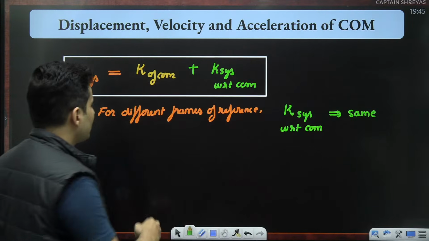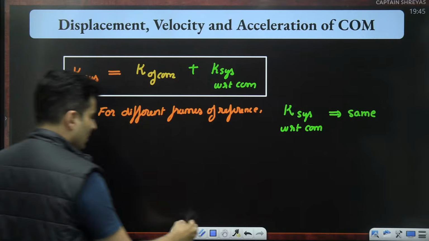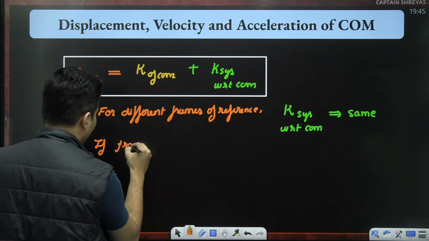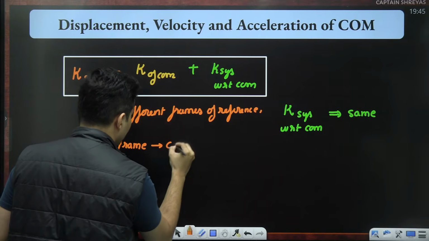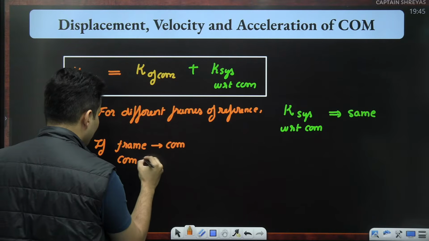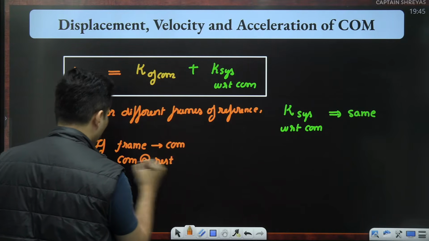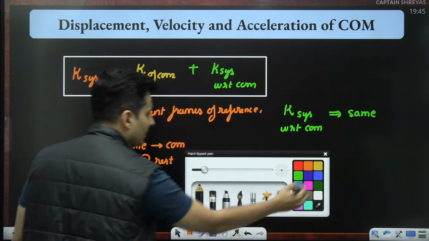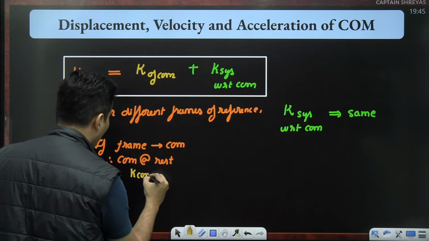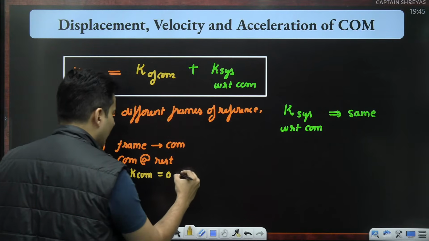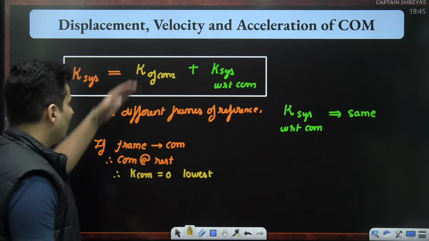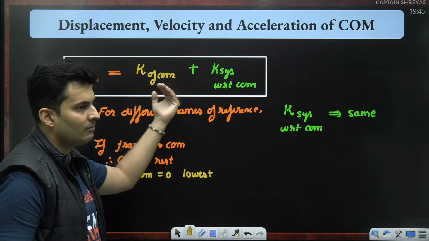It also means if our frame is center of mass itself, that means the center of mass will be at rest. If the center of mass is at rest, then what will happen? The kinetic energy of the center of mass will be 0, and this is the lowest possible value which you can get. You can't go negative. Kinetic energy is never negative.